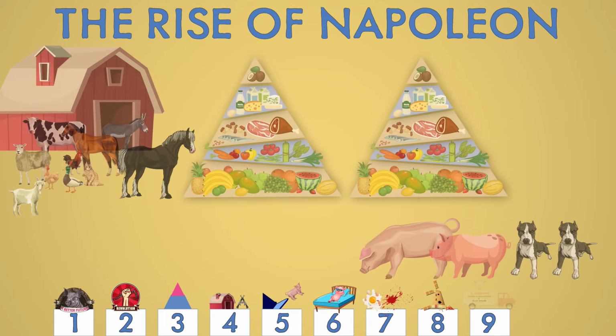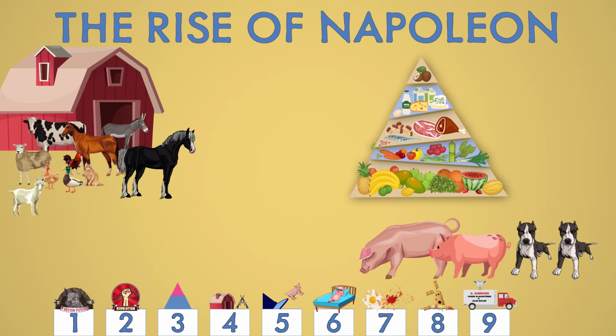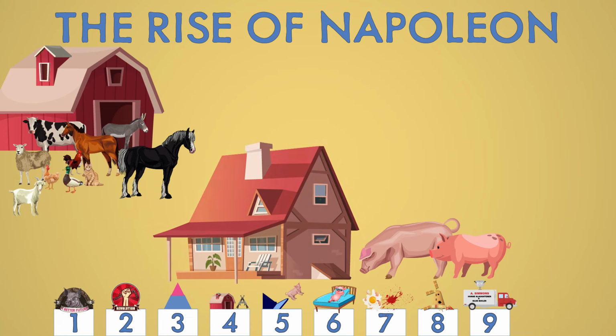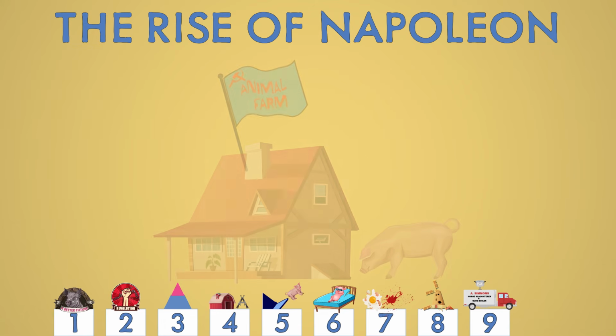Now the animals' rations are reduced, except for those, of course, of the pigs and the dogs. Then the pigs take all of the barley, which they are secretly using to make beer. Animal Farm is then declared a republic, and an election is held to elect a president. But Napoleon is the only candidate.